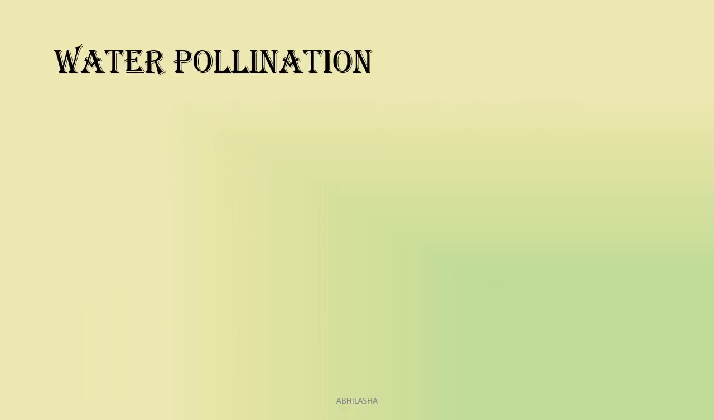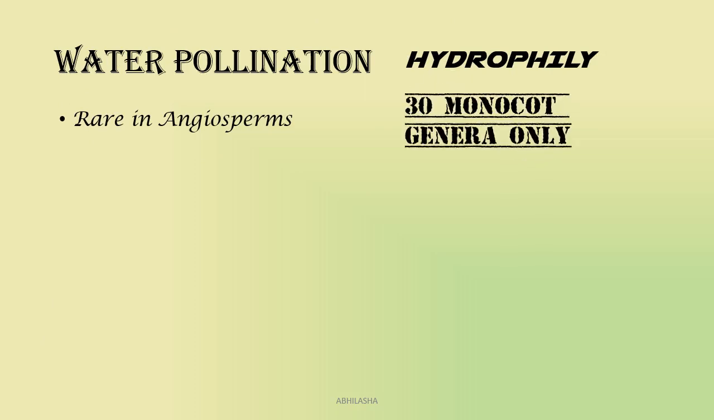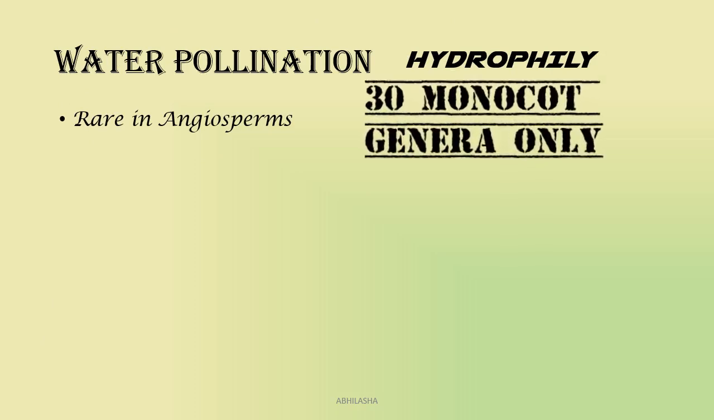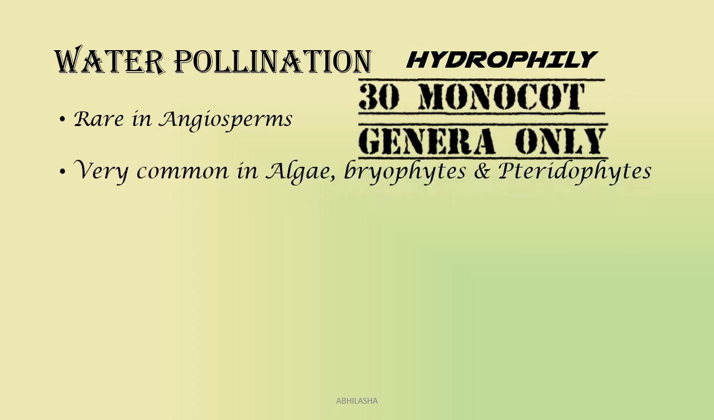Water pollination or hydrophily is very rare. There are only about 30 genera, all of monocots, which show hydrophily. But this mode is very common for transporting gametes in lower plants, algae, bryophytes and pteridophytes. In fact, do you recall why we call bryophytes the amphibians of the plant kingdom? So you would expect all aquatic plants to be water pollinated, but even that is not so.